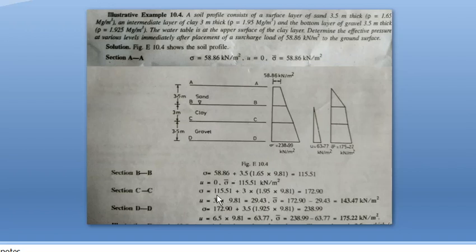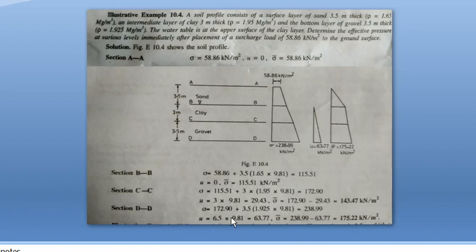You can add it to the previous pressure, or you can calculate this value directly. For the 3 meter height, 1.95 is the mass density. Pore water pressure is for a height of 3 meters, so u is equal to 3 into 9.81. By subtracting pore water pressure from total stress, we get effective stress as 143.